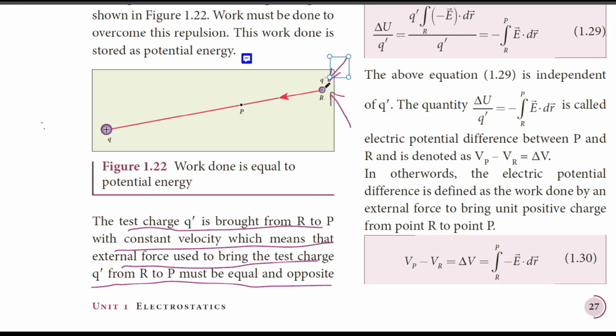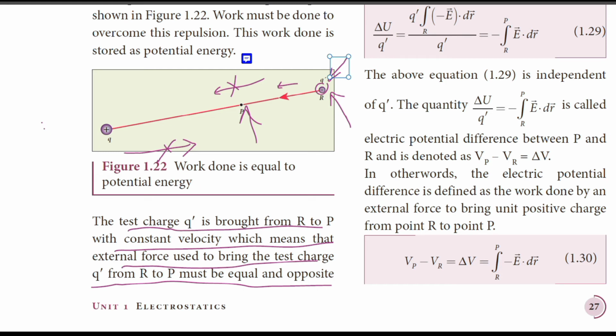Because it moves with constant velocity, the repulsive force exerted by q on q dash is equal to the force exerted by us on q dash to move it towards q. Both forces are equal, they nullify each other, and the charge moves with constant velocity.